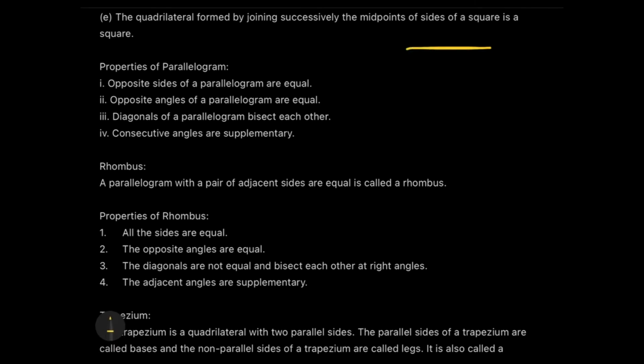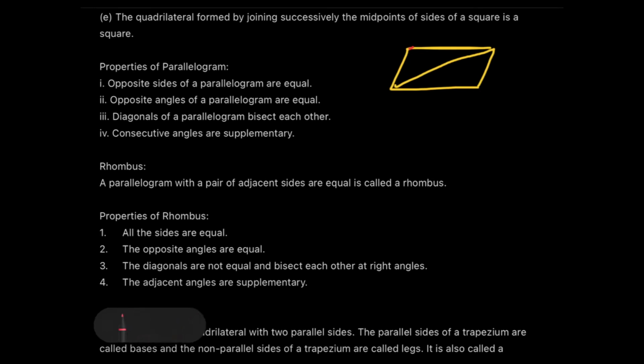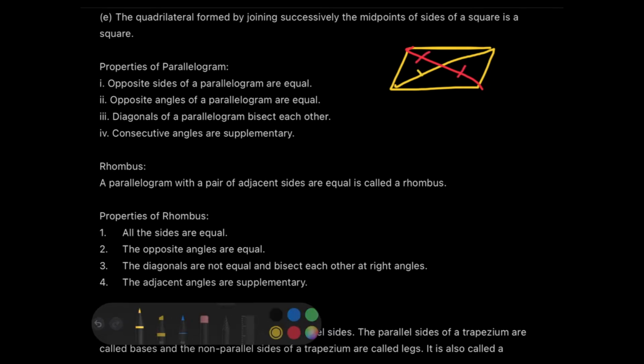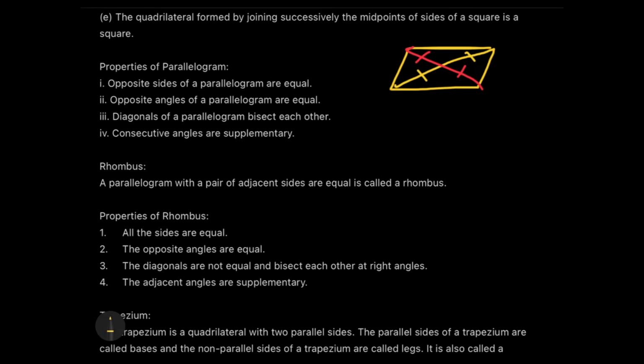So parallelograms, this is how a parallelogram looks like. And in the case of parallelograms, the opposite sides are equal. Similarly, the opposite angles are also equal, and the diagonals just bisect each other. So that means this diagonal, and taking another color to depict that they are not same, are actually bisecting each other. That means this is same and this is same, but that does not mean that the red line and the yellow line are same. Okay, so they are not equal, but they bisect each other.